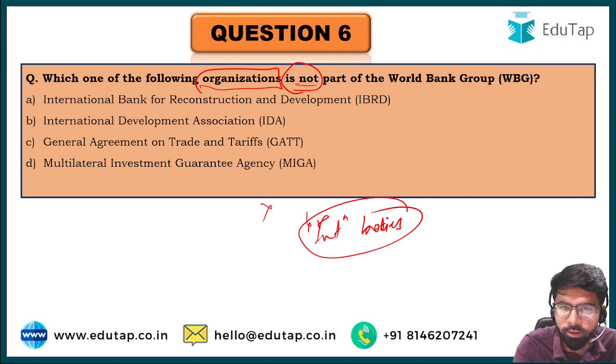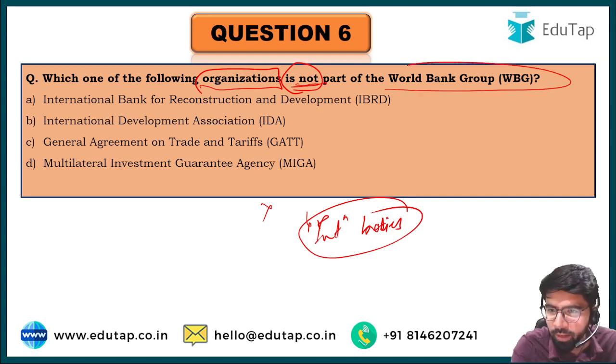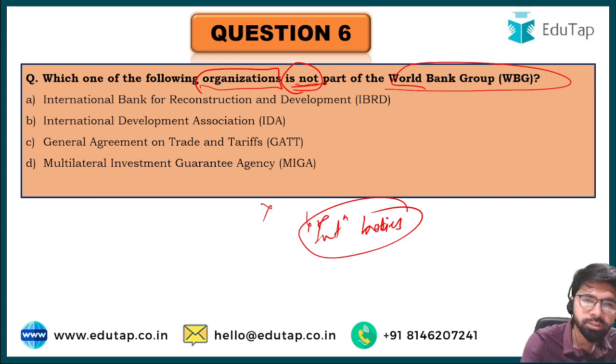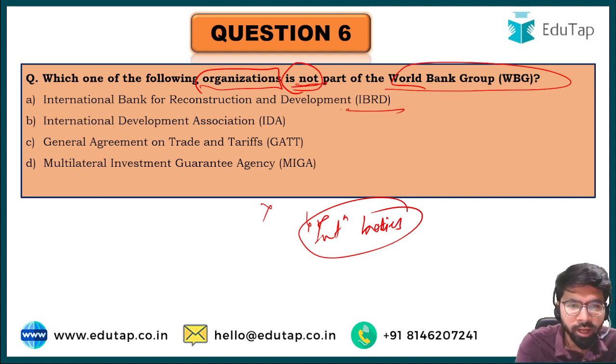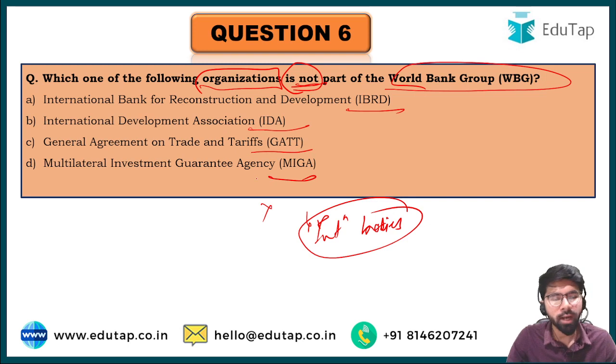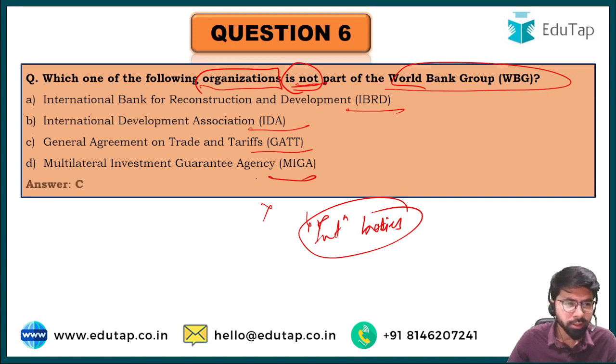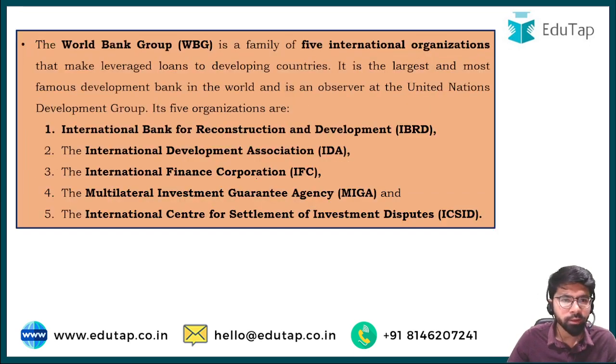Which of the following organizations is not part of the World Bank Group? And the options are IBRD, that is International Bank for Reconstruction and Development, International Development Association, General Agreement on Tariff and Trade, and the other one is Multilateral Investment Guarantee Agency, friends. So what do you think is the answer? Take your time. And friends, the right answer here is option C.